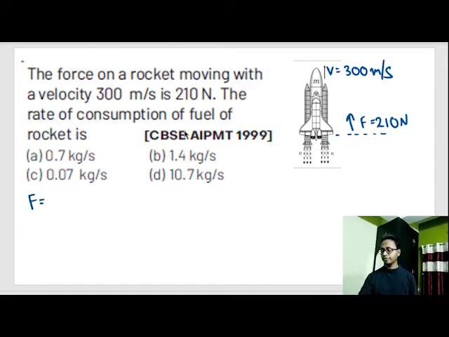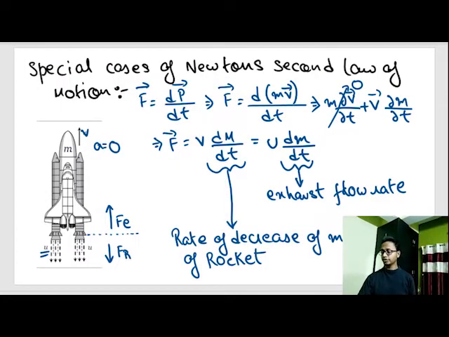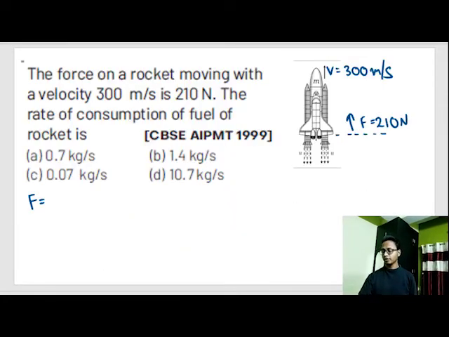So from the previous derivation, we know that F is equal to v dm by dt, or velocity of rocket into rate of decrease of mass of rocket. F is given as 210 Newton, v is given as 300.